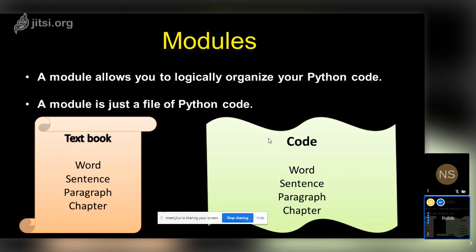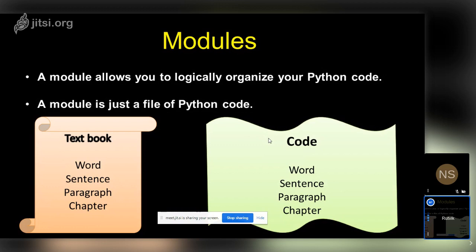Now, in a textbook, if you combine sentences, it becomes a paragraph. So what is a paragraph in code terminology? It's very simple. Paragraphs can be your functions or your classes. When you combine statements and keep them in a block, it becomes a function or a class. So in textbooks, we have paragraphs; in code, we have functions or classes.